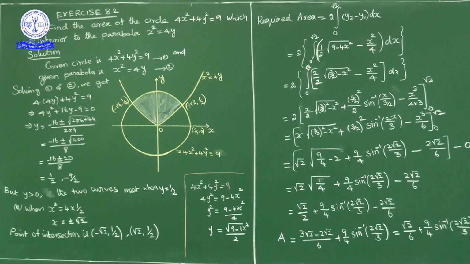Now by using the formula for ax² + bx + c = 0, we find x = (-b ± √(b² - 4ac)) / 2a. Here a = 4, b = 16, c = -9.